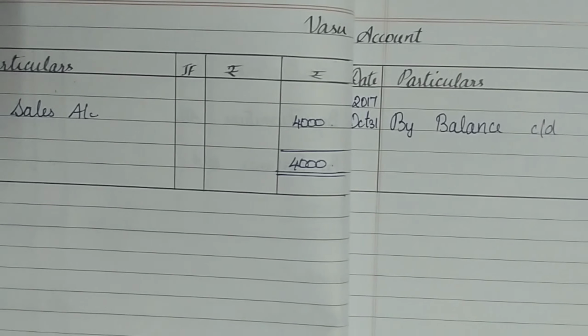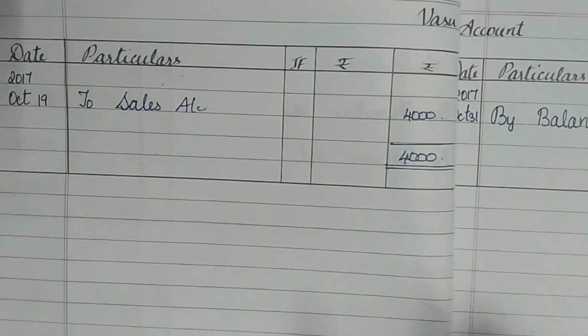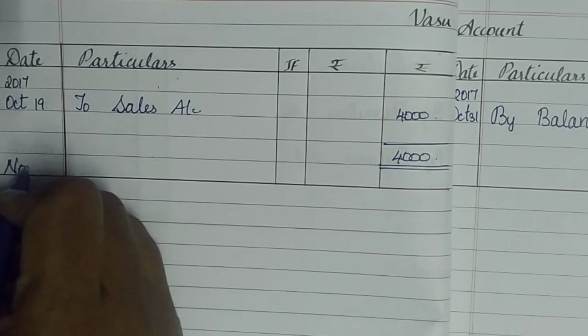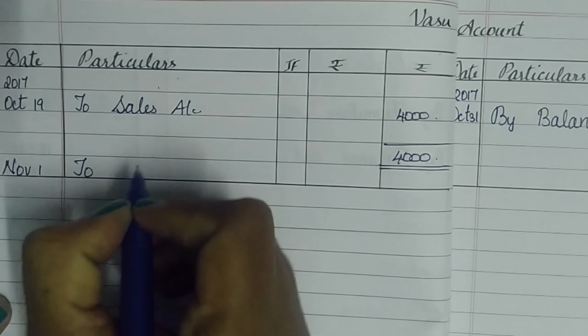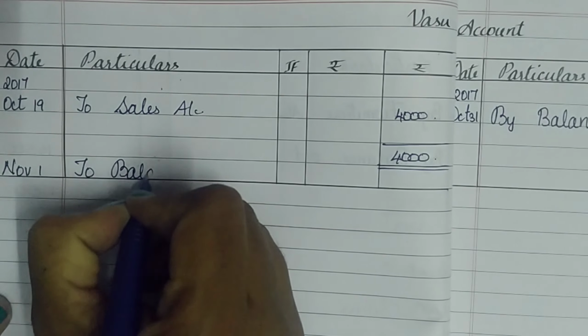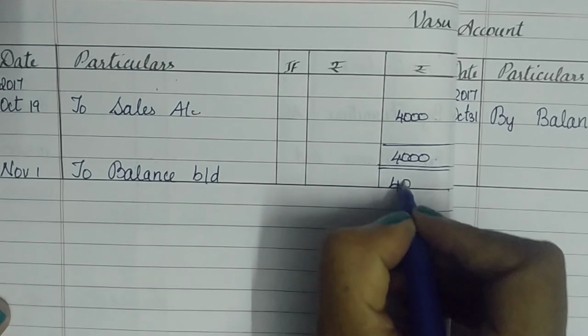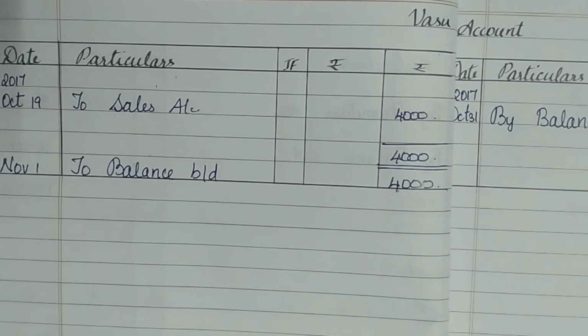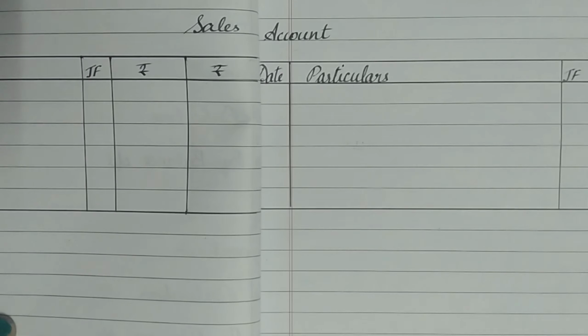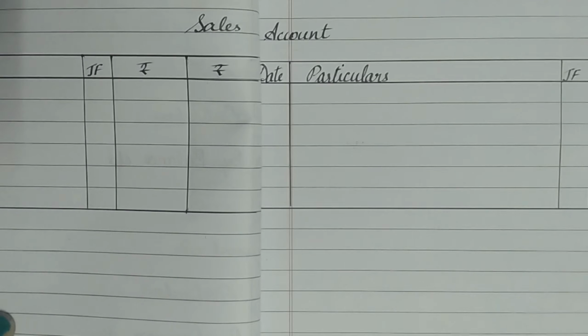So this is going to go to the next month. So I move on to the debit side of Vasu's account and record this beneath the total on November 1st to balance brought down 4,000. So Vasu's account is also over. Next is the sales account.